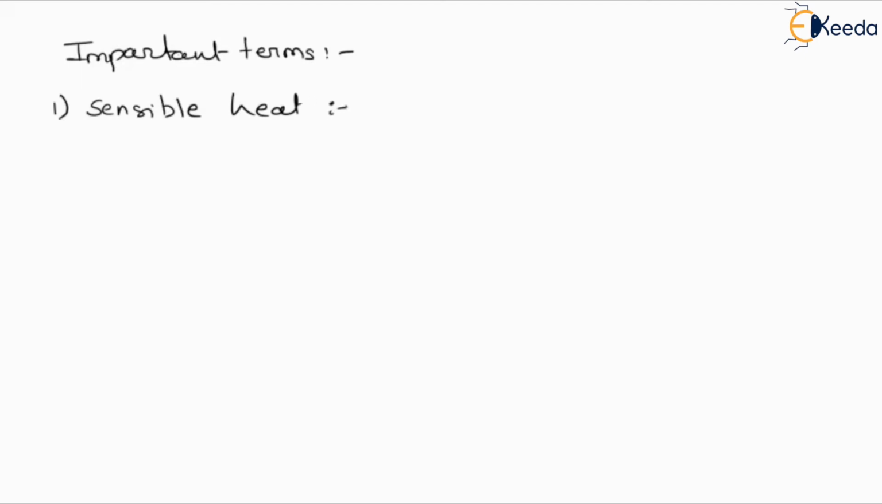So sensible heat, this sensible heat we will define for water and it is denoted by HF. So what is this sensible heat? Sensible heat we can define as the quantity of heat absorbed by the water when it is heated from 0 degree centigrade to boiling point. So sensible heat is what? When the water is changing its temperature from 0 to the boiling point, that particular type of heat is called sensible heat.